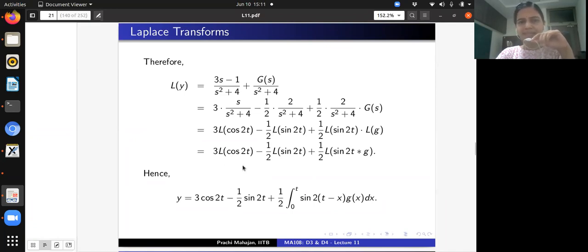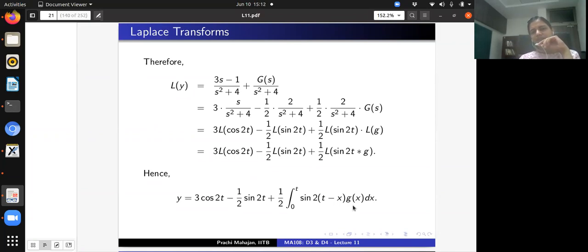So the right hand side is going to be the Laplace transform of 3 cosine 2t minus 1 by 2 sine 2t plus 1 by 2 sine 2t convolved with g. And then we will assume that we are working in the condition where one can take the inverse Laplace transform, that is apply Lerch's cancellation law, to say that y must be the same as 3 cosine 2t minus 1 by 2 sine 2t plus 1 by 2, which is precisely sine 2t convolved with the function g.